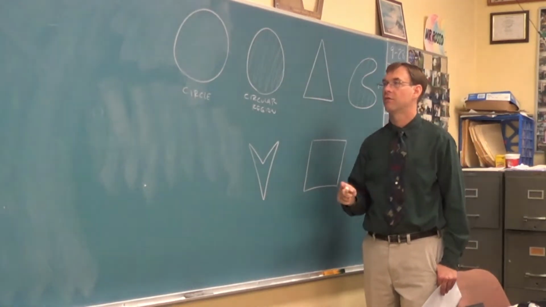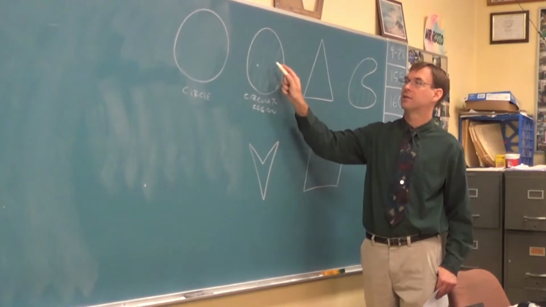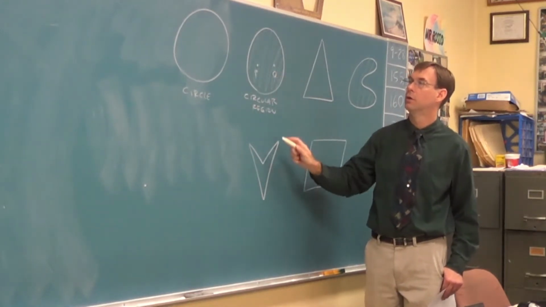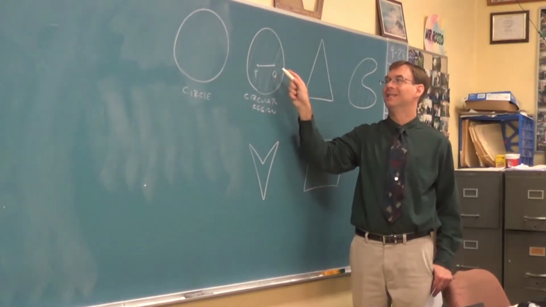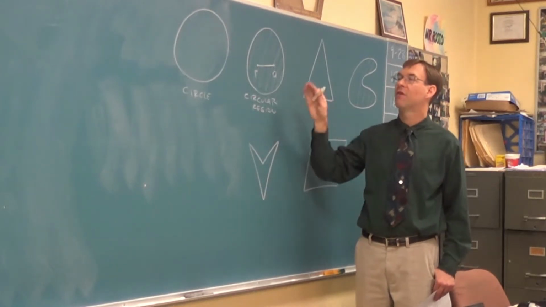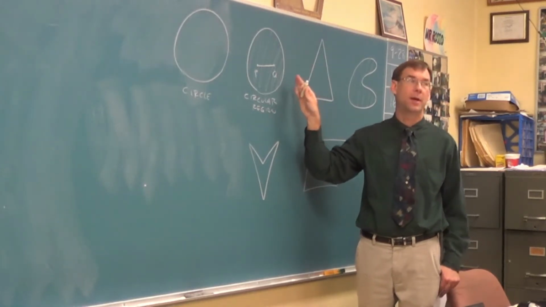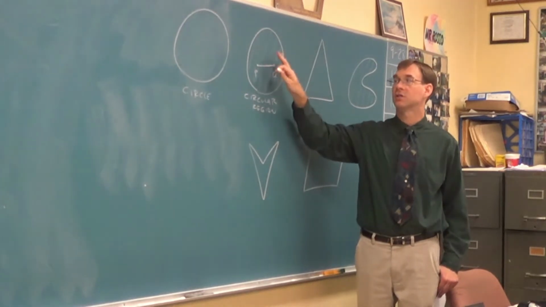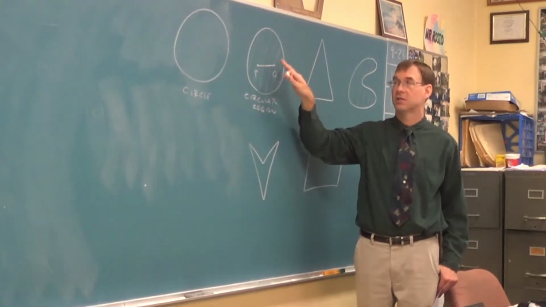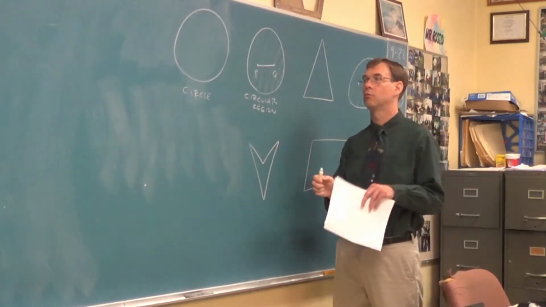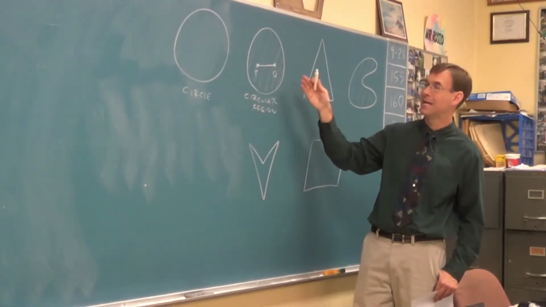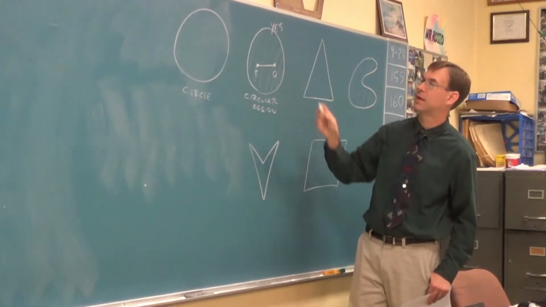So here's the idea of convex. If I pick 2 points that are in this circular region, call one P, call one Q. If I play connect the dots, did I stay entirely in that circular region? Yes. Would that happen for every 2 points I picked, no matter where I picked them? If I pick 2 points in there, will the segment always stay in there? Yes. So this is convex. The ruling is, I pick 2 points that are in there, I connect them, I have to stay in there. So this is a convex shape.